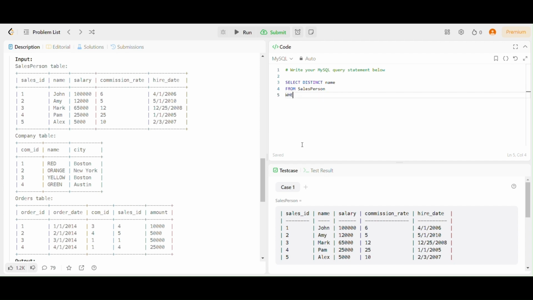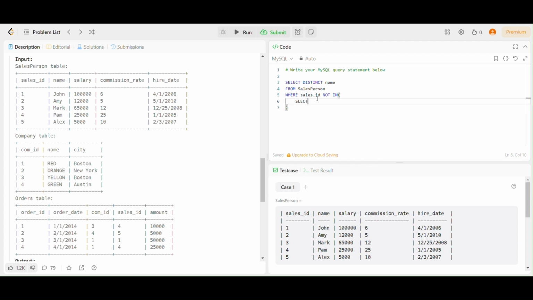Now where we have to mention the sales ID. Which sales ID is not present, we will mention it over here.